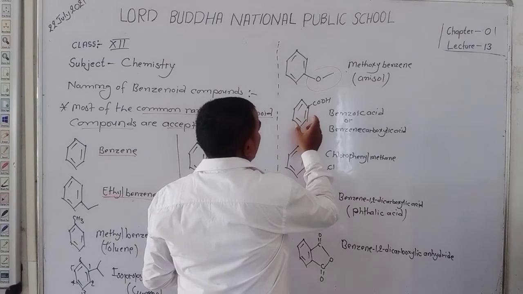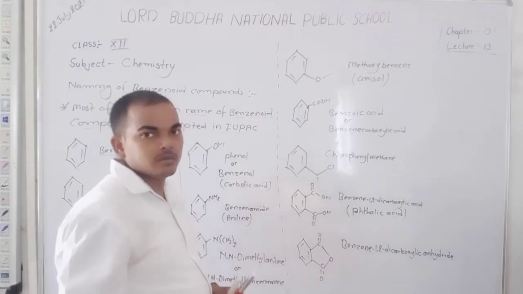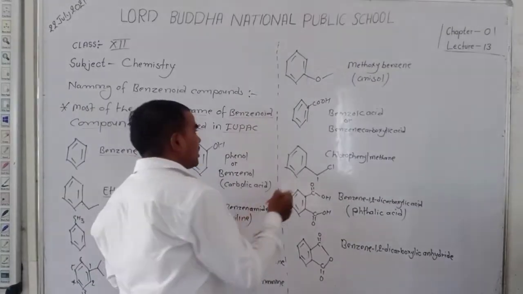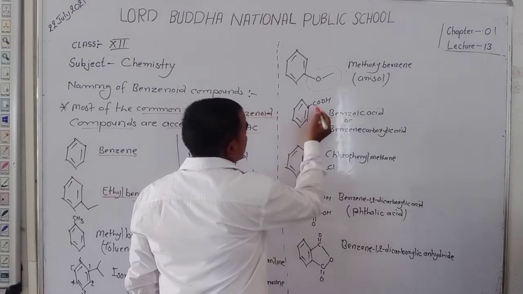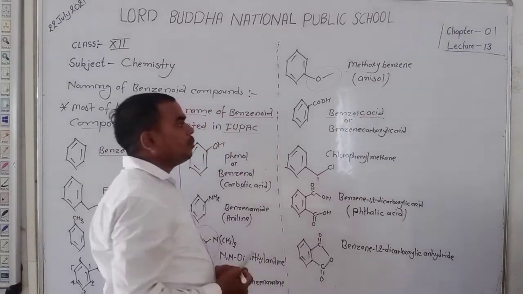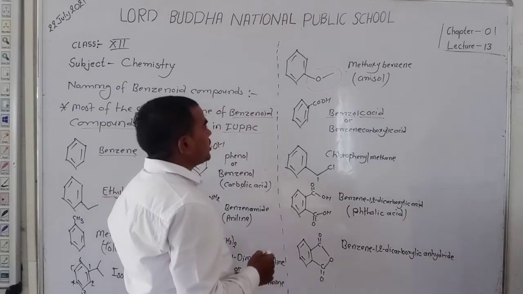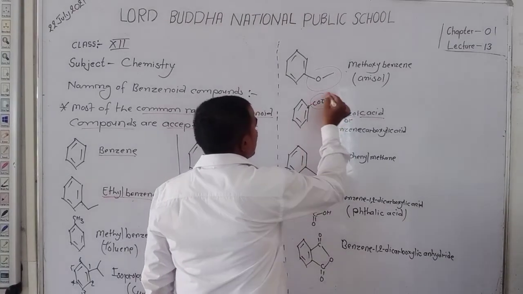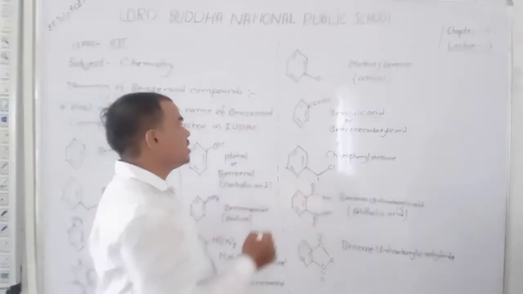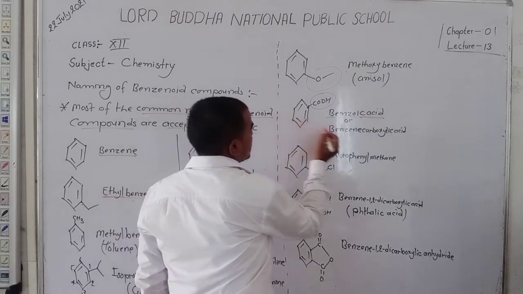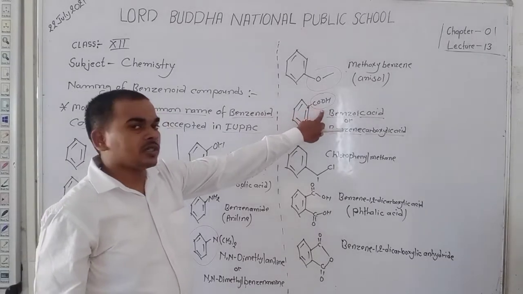Here a benzene ring, and a functional group COOH, carboxylic group, directly attached with the benzene ring. Dear student, when a carboxylic group is directly attached with a benzene ring, we say benzene for the ring and oic acid for the carboxylic group. The name is benzoic acid. And you know that the special suffix of COOH is carboxylic acid, so we can write benzene carboxylic acid.